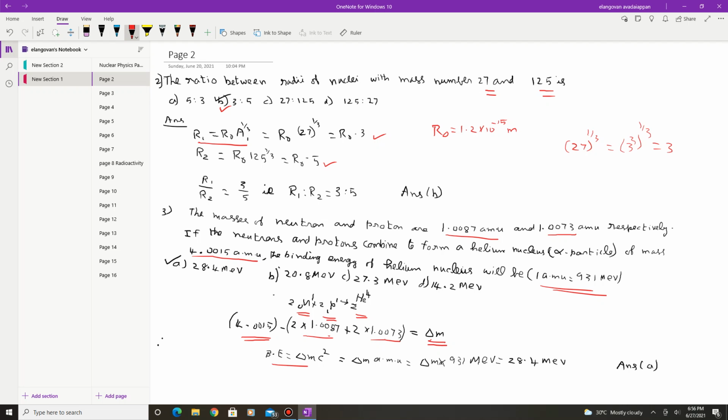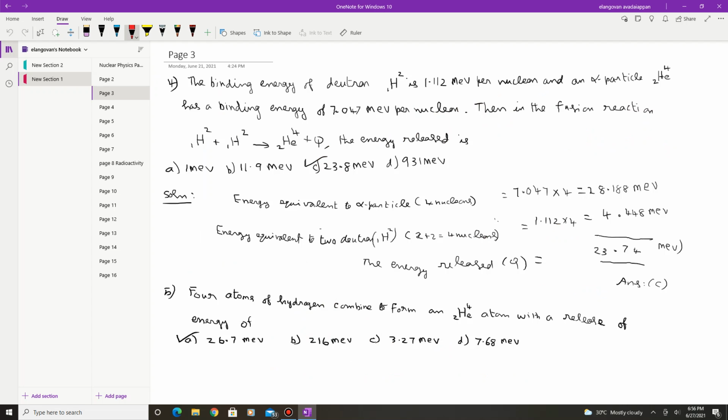The expression for the binding energy is the mass defect delta M into C square, and here delta M can be calculated in terms of AMU, and delta M into 1 AMU is equal to 931 MeV. So find the delta M and multiply by 931, you get 28.4 MeV in this case. Therefore option A is the correct one.